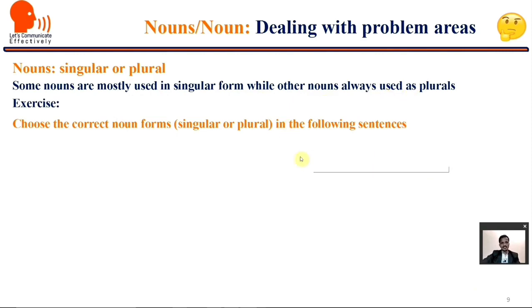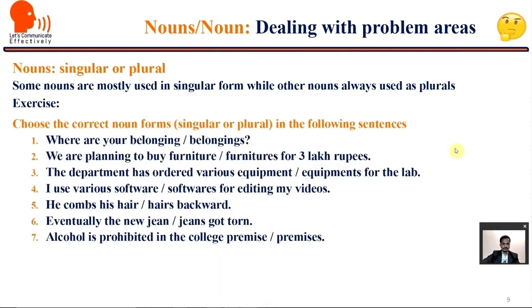Let us do this exercise now. Choose the correct noun form, singular or plural, in the following sentences. Just pause the video and write your answers. You have to choose one noun from given alternatives. Where are your belonging or belongings? We are planning to buy furniture or furnitures for 3 lakh rupees. The department has ordered various equipment or equipments for the lab.